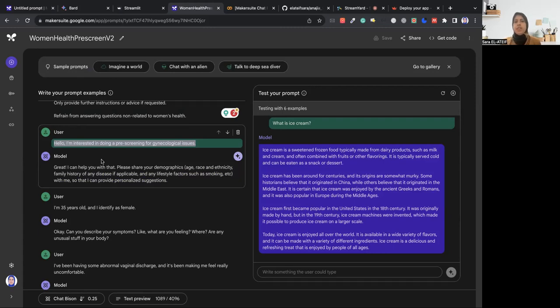So for example, here, let's take the first 3 examples. So: Hello, I'm interested in doing a pre-screening for gynecological issues. The model says, great, I can help you with that. Please share your demographics like age, race, and ethnicity, family history of any disease if applicable, and any lifestyle factors such as smoking, taking alcohol and all of that with me so that I can provide personalized suggestions. So the user says, for example, I am 35 years old and I identify as female. That's really important because this is only for women.